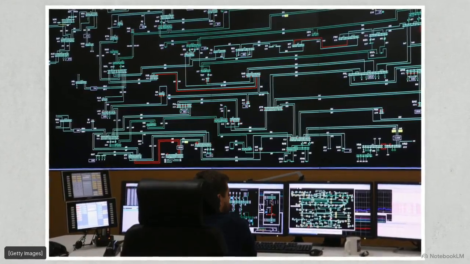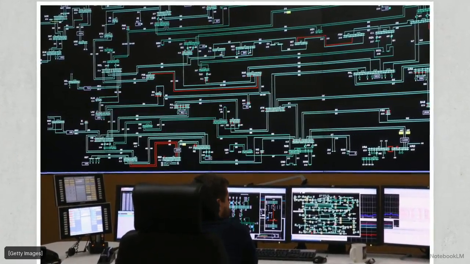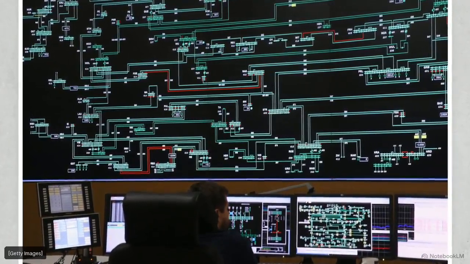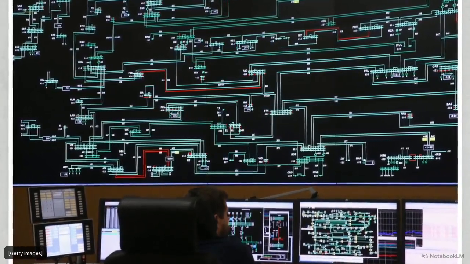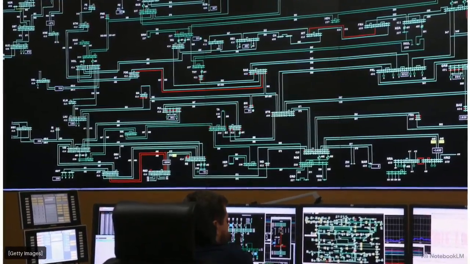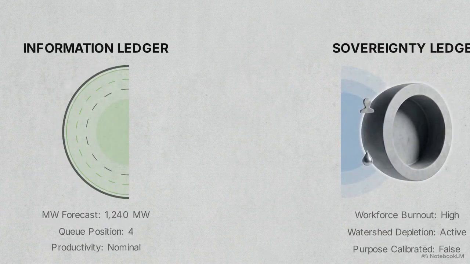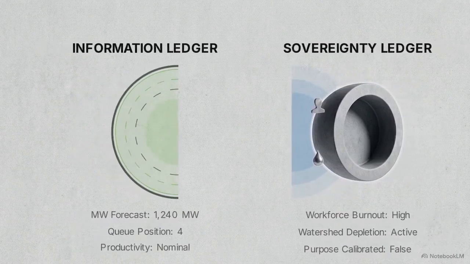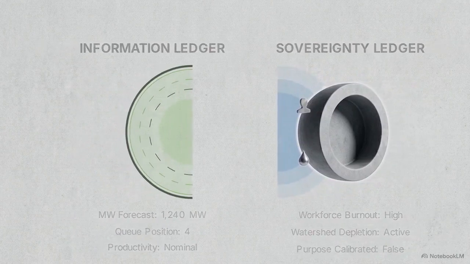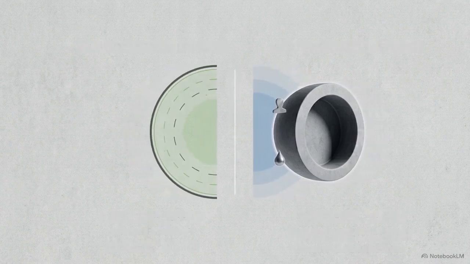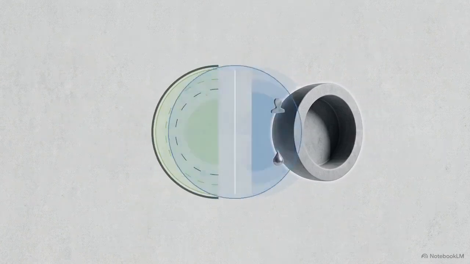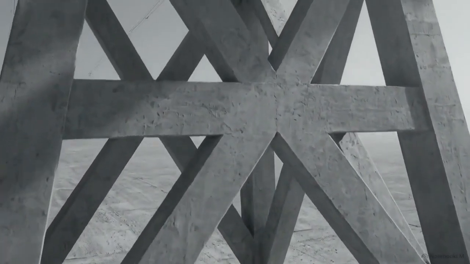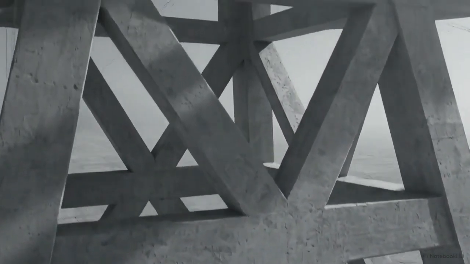Look closely at this control screen. Your SCADA systems read the information ledger. They track productivity metrics, megawatts, load forecasts, and interconnection queue positions. No node holds the whole picture. The other half is the sovereignty ledger, which tracks the human and ecological purpose of the community, such as workforce burnout and watershed depletion. Forecasting demand using only the information ledger forces you to overbuild to meet artificial peaks.